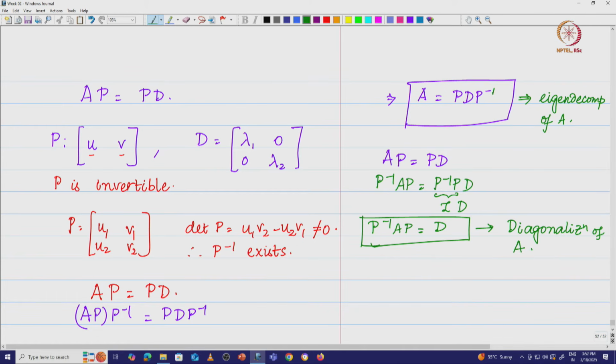Right, diagonalization of A. Now let us try to take a deep look into this particular expression where A is equal to P D P inverse. So we will do that. I have A is equal to P D P inverse. Now what I want to do is look at A squared, which is nothing but A into A, which is P D P inverse into P D P inverse, right.